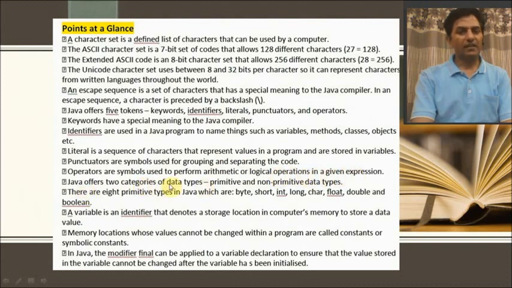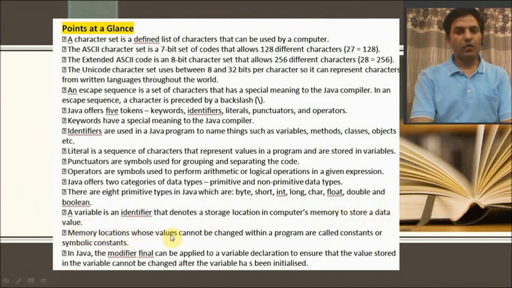Java offers two categories of data types, primitive and non-primitive data types. There are 8 primitive types in Java, which are byte, short, int, long, char, float, double, and boolean. A variable is an identifier that denotes a storage location in the computer's memory to store a data value.